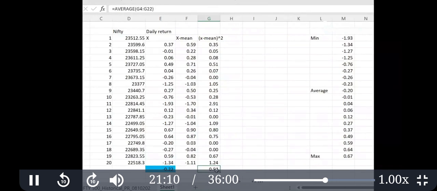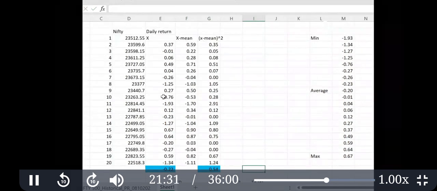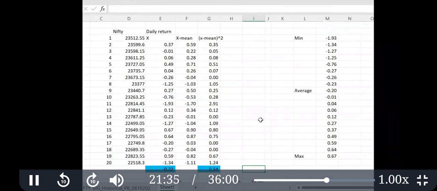Then take the average of squares. When you take the square root of the average of those squares, you get the standard deviation. So the standard deviation is the deviation of daily return. I'll explain what standard deviation means, but this is how it is calculated.